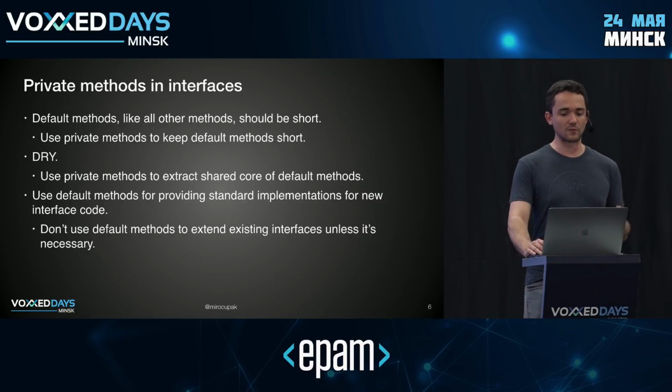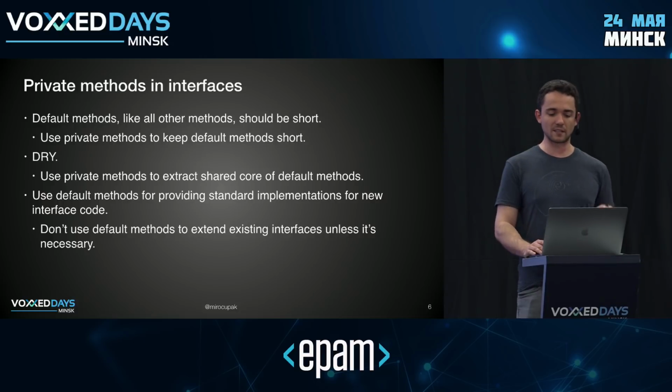I think one aspect of default methods that's also often forgotten is that even though they were designed for providing functionality in APIs in backward compatible ways, they are not completely safe. And that's important to realize, right? So what default methods are good for is providing default behavior in new APIs that you're creating. What they're not very good for is extending existing APIs, right? Because you don't know how people have implemented or extended your API. And there's no way you can maintain all the possible invariants that people might impose in their code, right? So you can potentially break things for people. So it's just something to be careful about, keep this in mind.